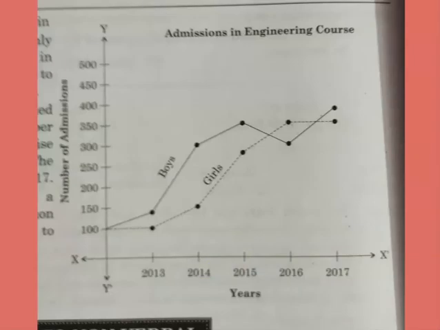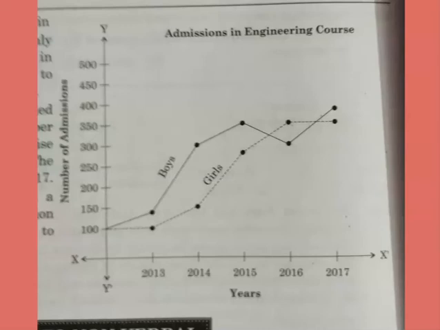Now for practice, there is a figure on your screen, that is admissions in engineering course. Here a single line graph is given along with the number of students and the year.